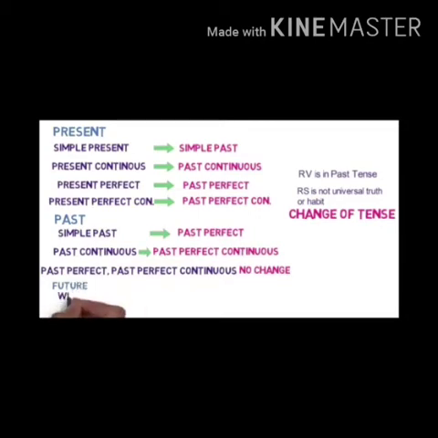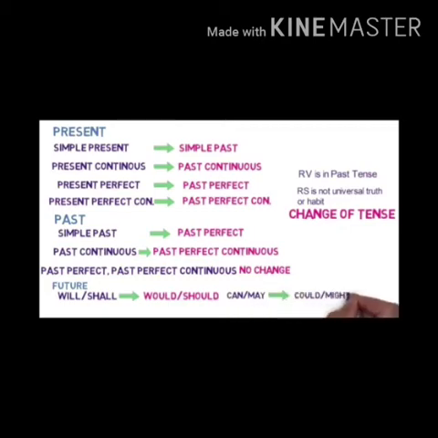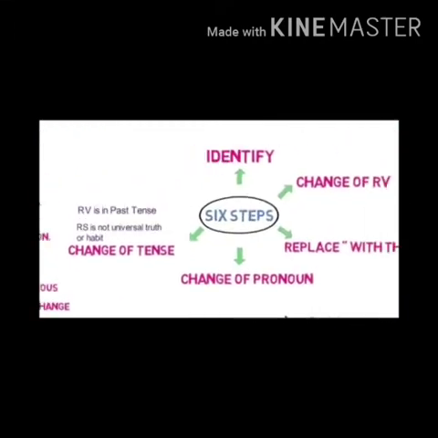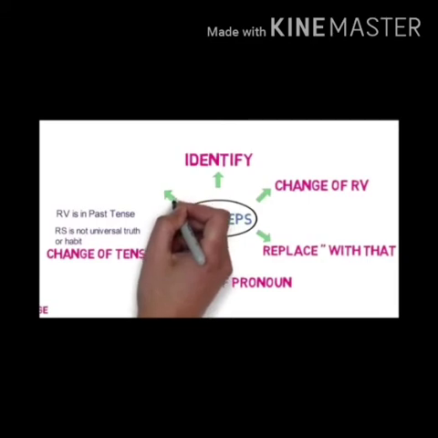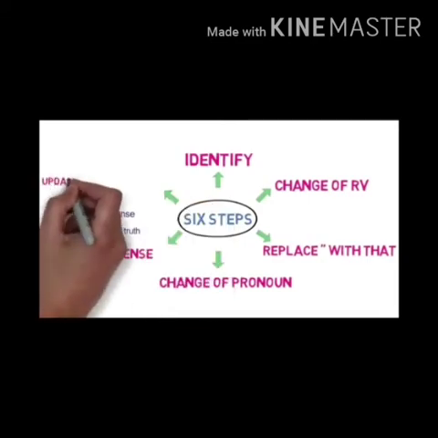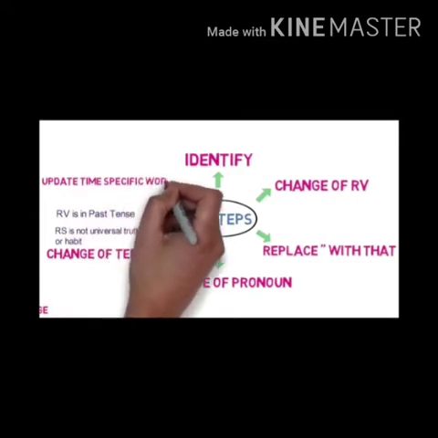Now see the future tense. Will, shall change into would and should plus the first form of the verb. Okay, we are not doing any change. Can and may change into could and might. When the reported verb is in a past tense, suppose it is written he said, then you will do these kind of changes. Okay. Again I am repeating, when the reported verb is given in a past tense, then we will do these kind of changes.